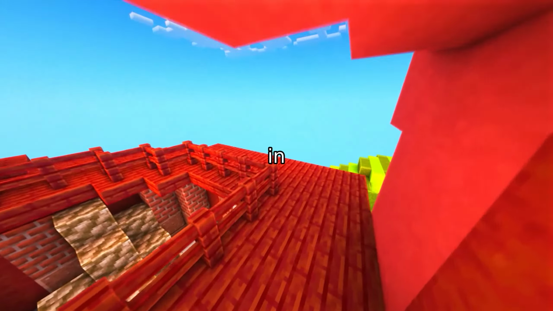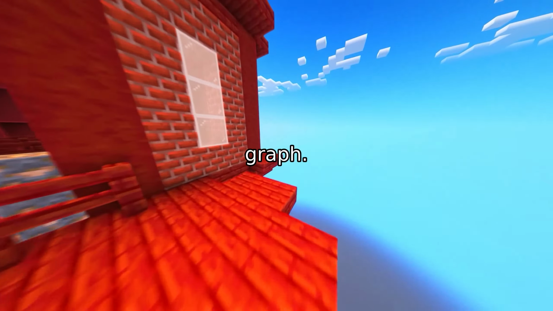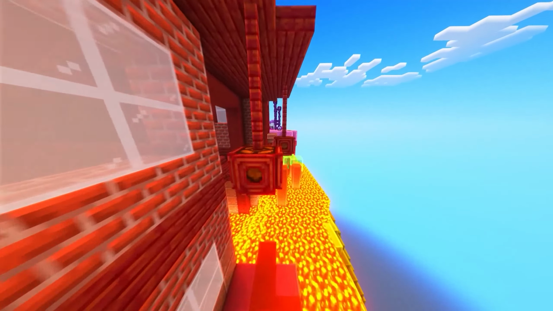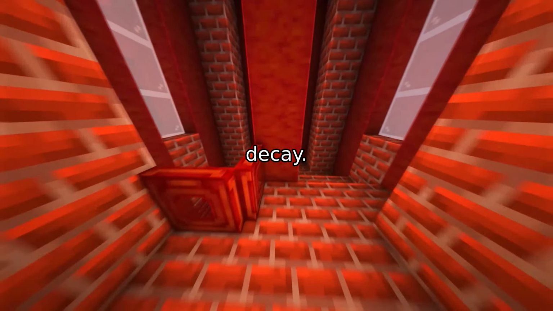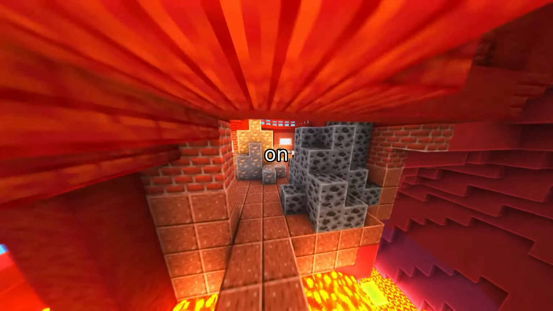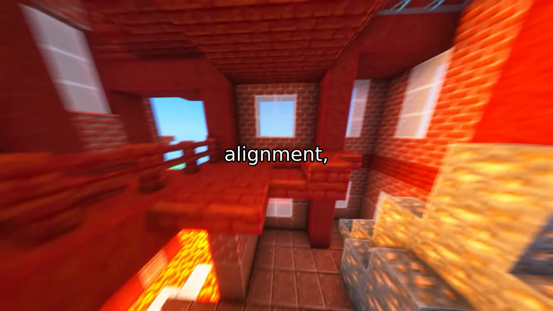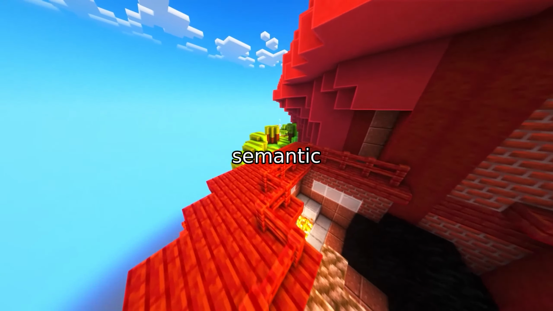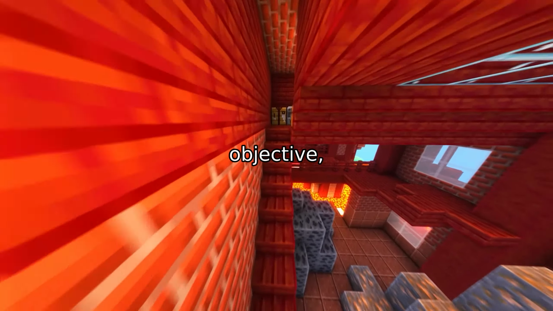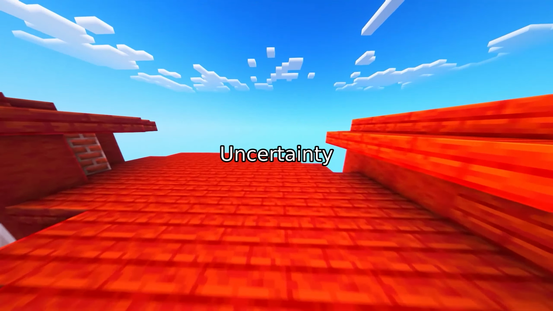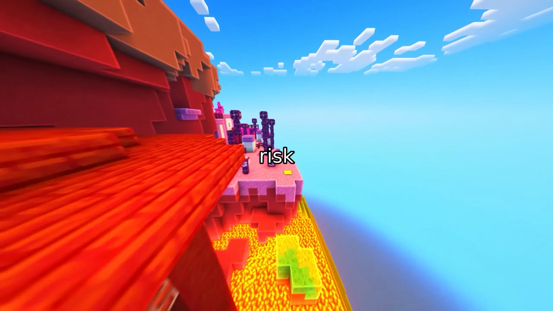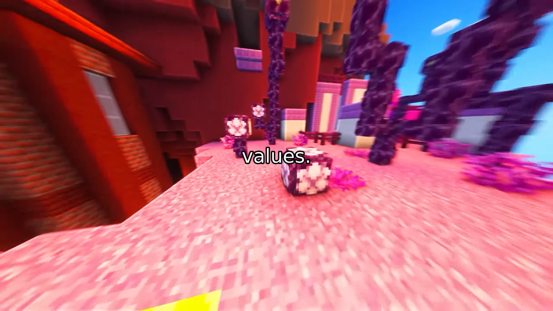The technical depth comes in how uncertainty propagates across this graph. Each edge is assigned a weight based on relation reliability, relation strength, and temporal decay. This ensures that structurally important dependencies exert greater influence on risk propagation, while obsolete states are discounted. For goal alignment, RUPA computes a specific score based on semantic similarity to the original task objective, independent of the standard edge weight. Uncertainty is then propagated by aggregating risk from neighbor nodes, weighted by these edge values.